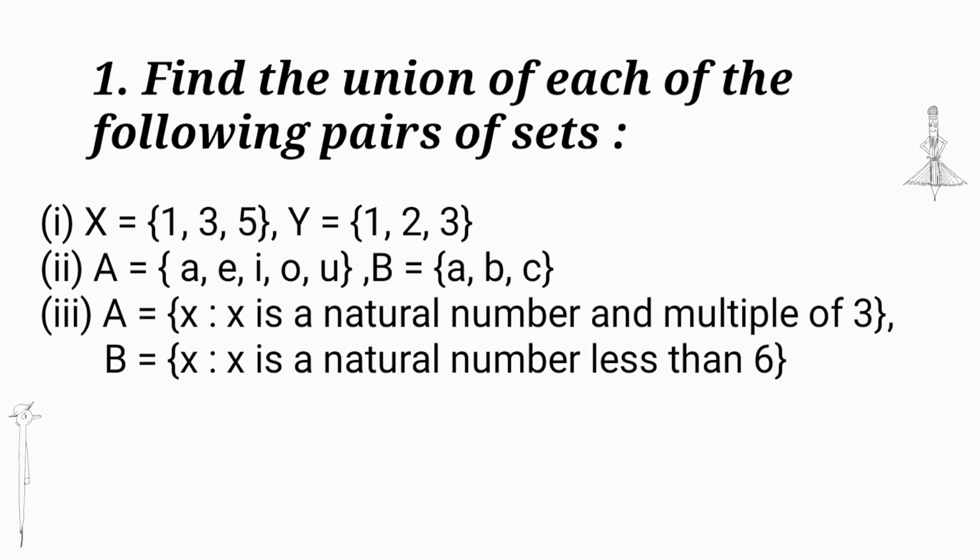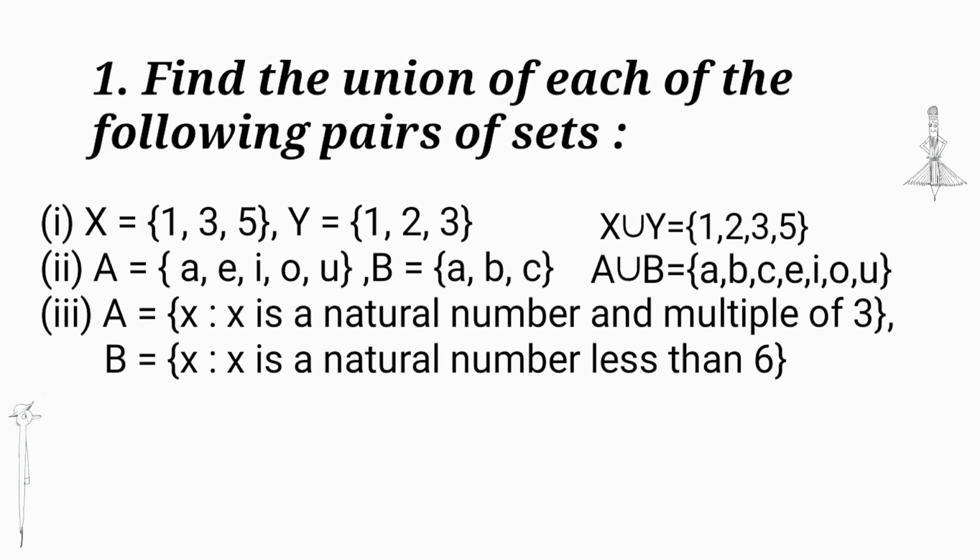X is equal to {1, 3, 5}, Y is equal to {1, 2, 3}. Write all elements of X and Y. We get the set {1, 2, 3, 5}. Next, set A is {a, e, i, o, u} and set B is equal to {a, b, c}. Set A union B is equal to {a, b, c, e, i, o, u}.